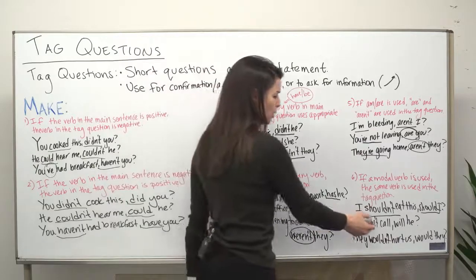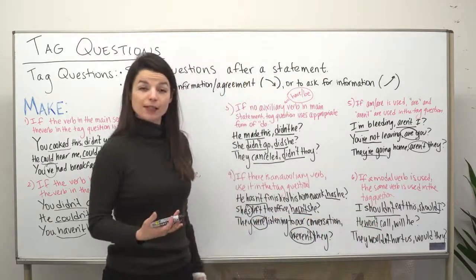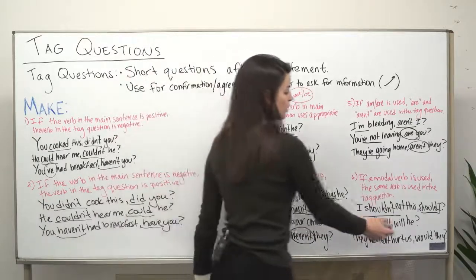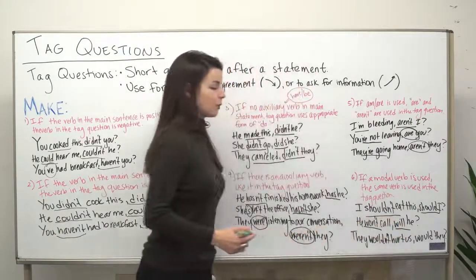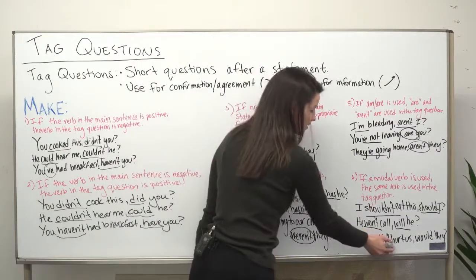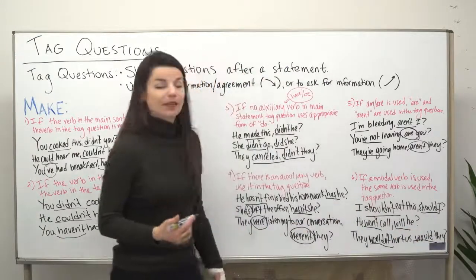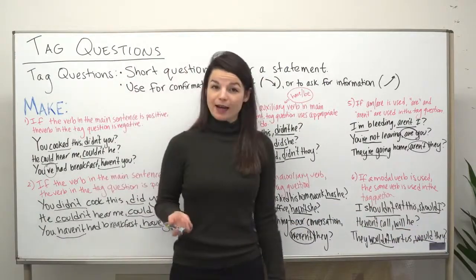Another one, he won't call, will he? So won't, in this case, the negative won't is used. So I need to use will, the positive form in the tag question. Finally, they wouldn't hurt us, would they? Again, there's the negative form in the main statement and the positive form in the tag question.